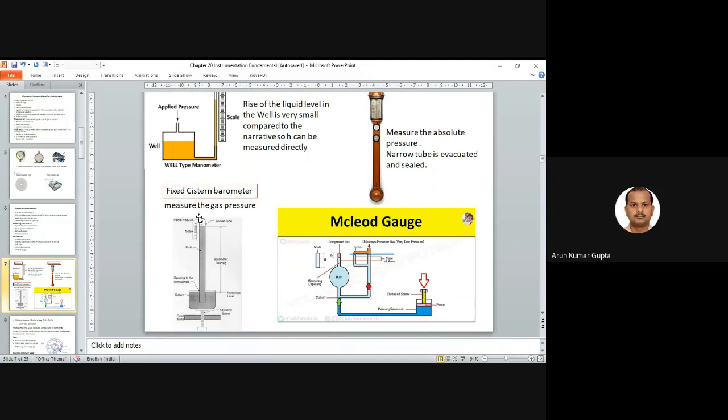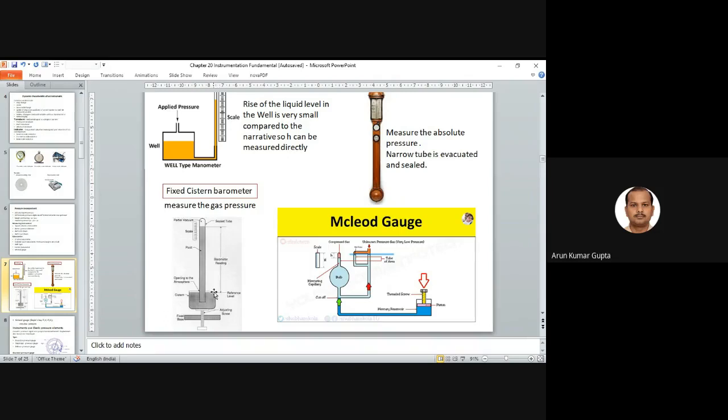We have the fixed Christian barometer. It measures the gas pressure directly, and this is a normal barometer, you can say, where this is a tank. In this tank we have a column, and this column is inverted, and when we apply the pressure, the level will increase in the column, and we can see how much the height changes. So this is a normal barometer. Whatever the pressure applied, this is known as the barometer reading.